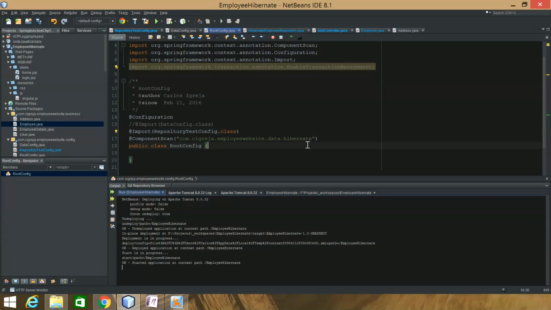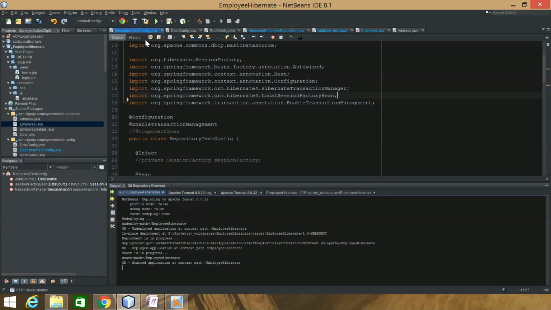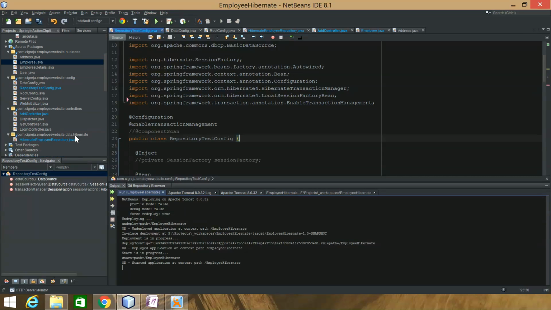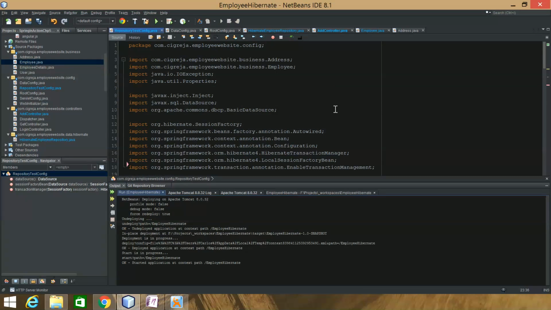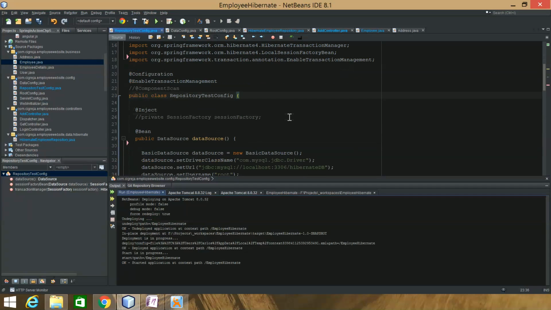And I import my repository, which is the repository test config. No, wait a minute. My employee repository. Sorry about that. So just this Hibernate employee repository, that's what I scan for.